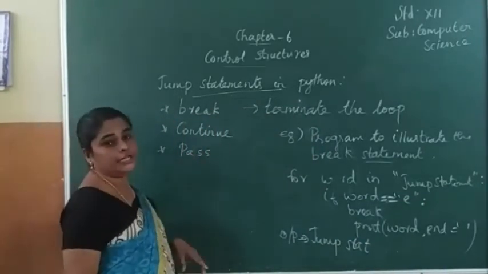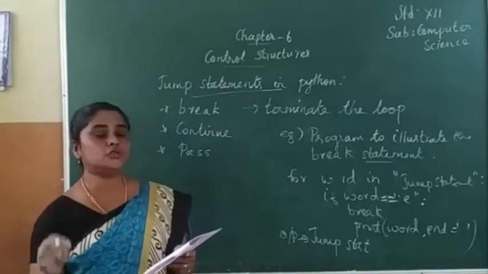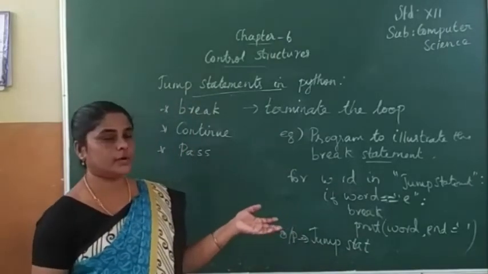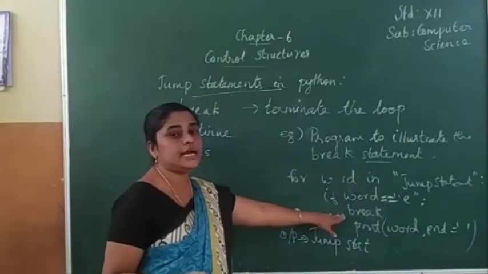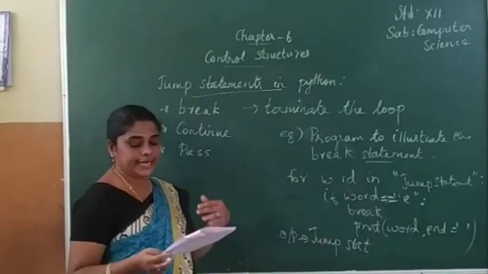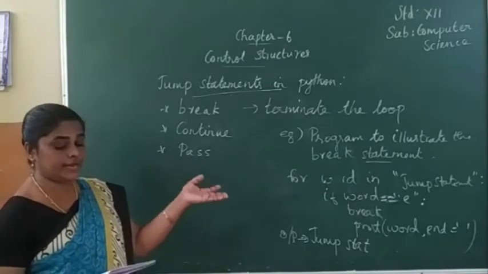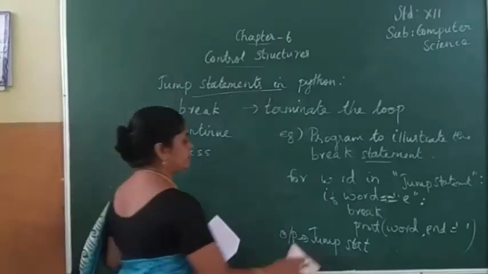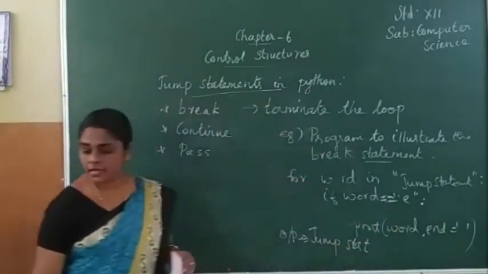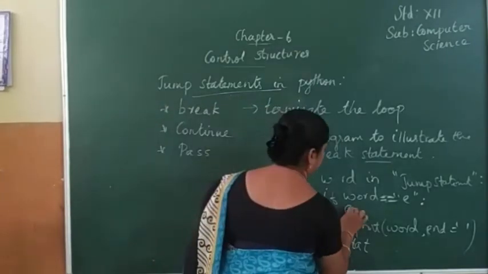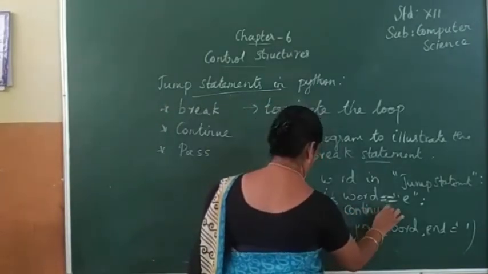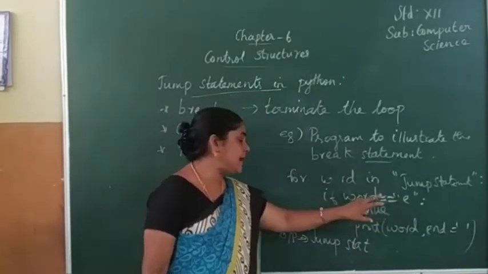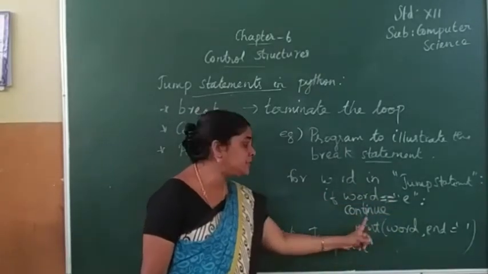Next we can see continue. Continue is used to skip the remaining part of the loop and start with the next iteration. If we give continue here, it will skip the rest of the body and start execution of the next iteration. Now for the same example, we can write continue. Instead of break, I am writing continue here. If word equals E, continue.